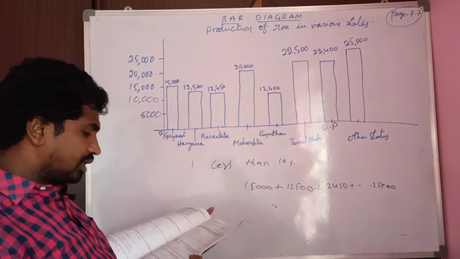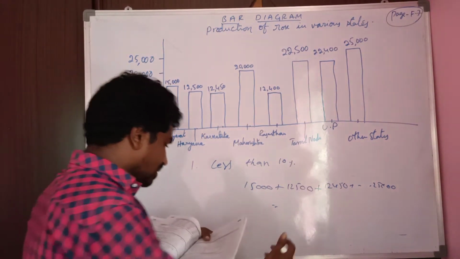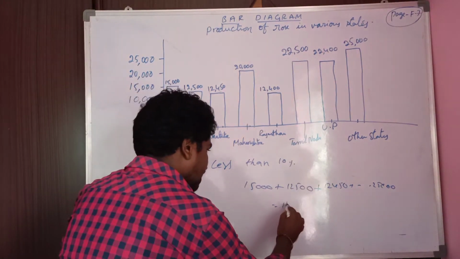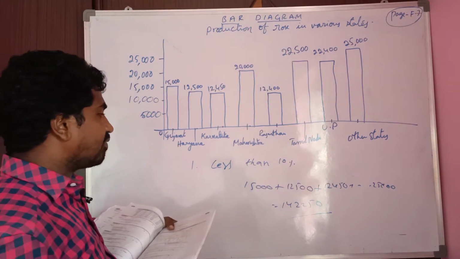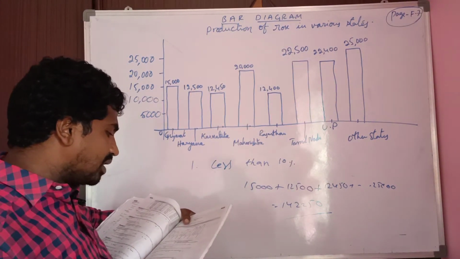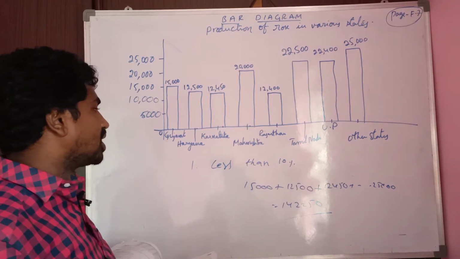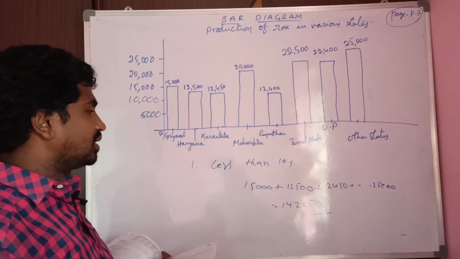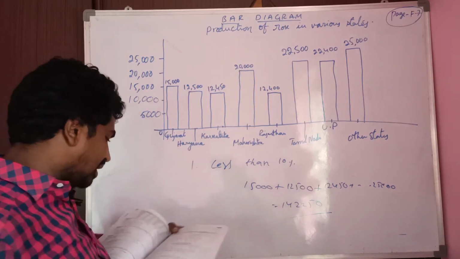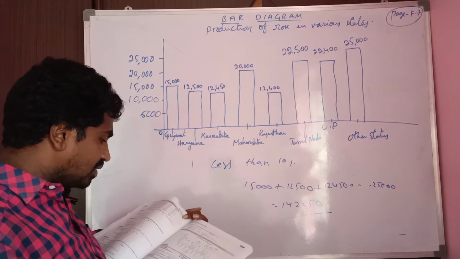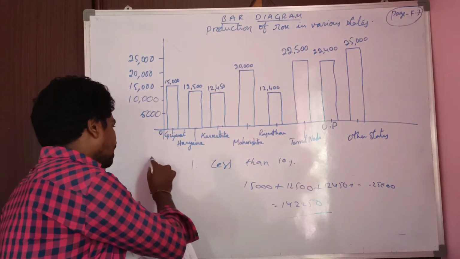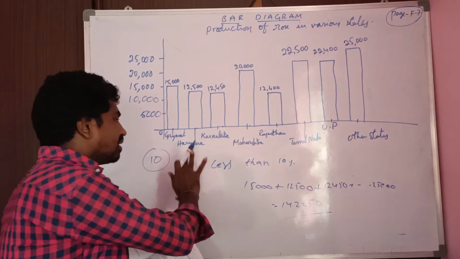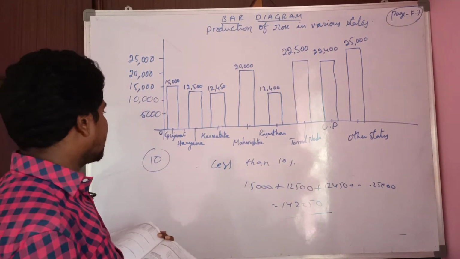Observe here, 1,42,250 total production. He is asking which of the following states contribute less than 10%?